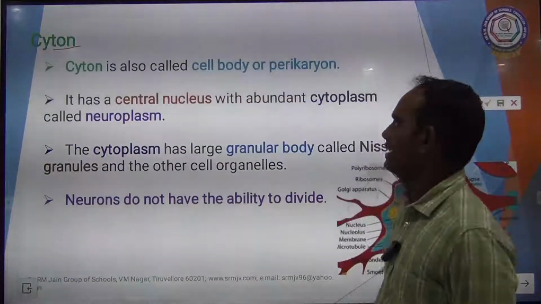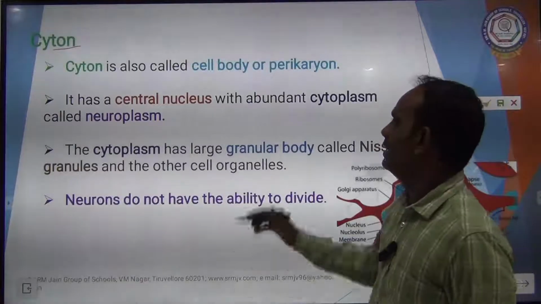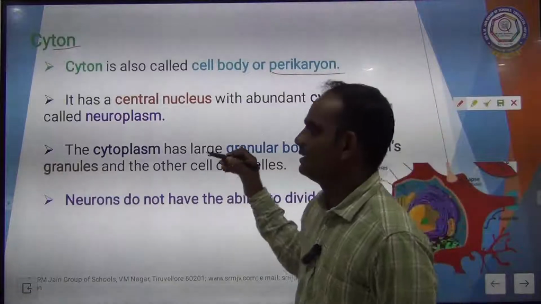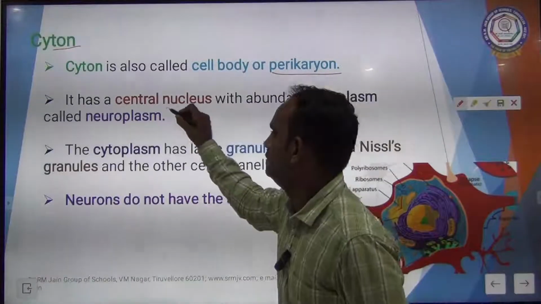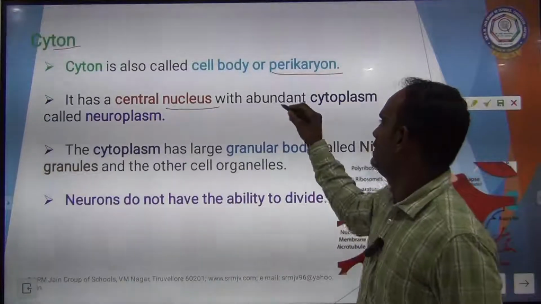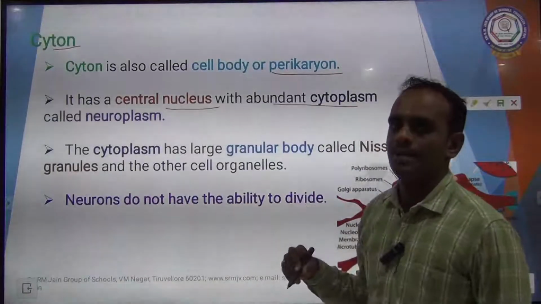Cyton is also called cell body or perikaryon. It has a large central nucleus with abundant cytoplasm called neuroplasm.